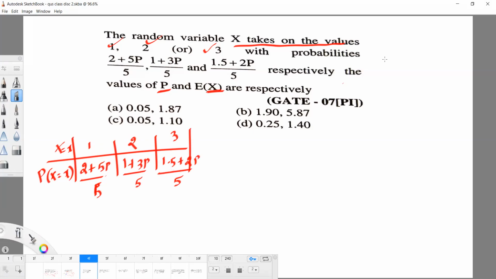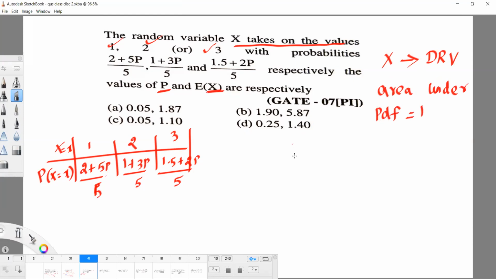So whether x is a continuous random variable or a discrete random variable, that is the first important thing. In random variable, whichever sum you solve, first you have to check whether it is continuous or discrete. So here x is a discrete random variable. So we know that the area under the PDF is equal to 1.